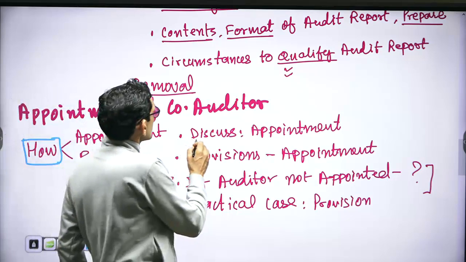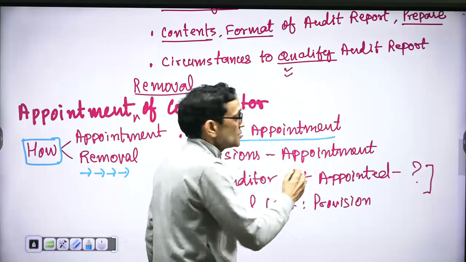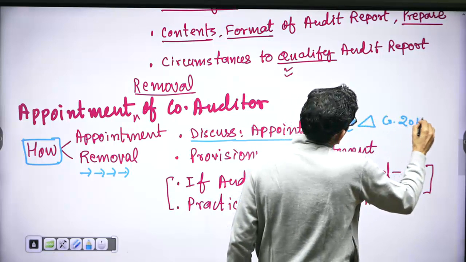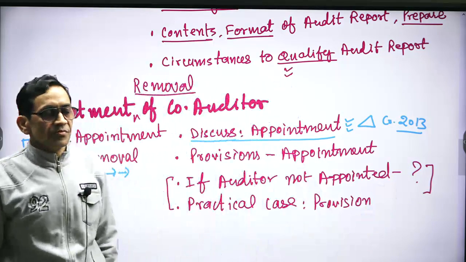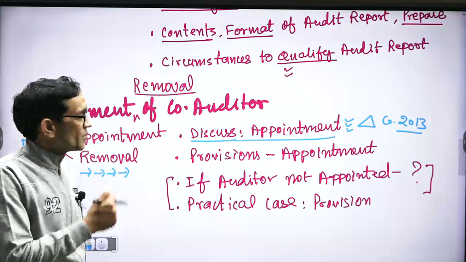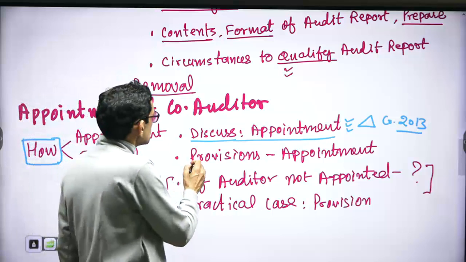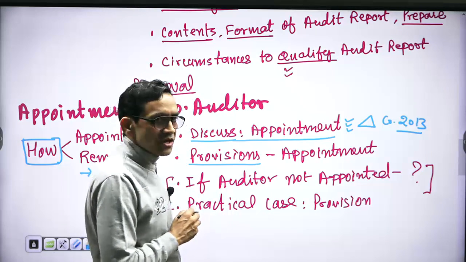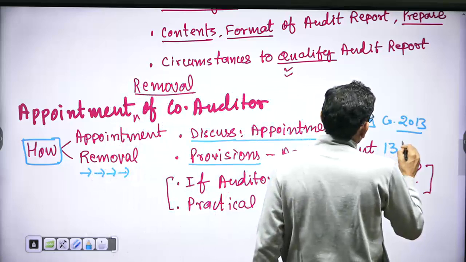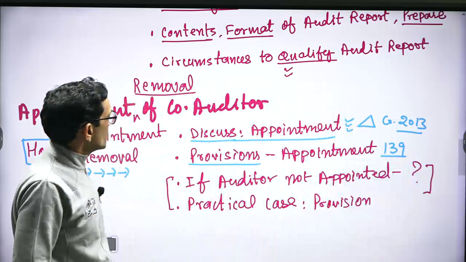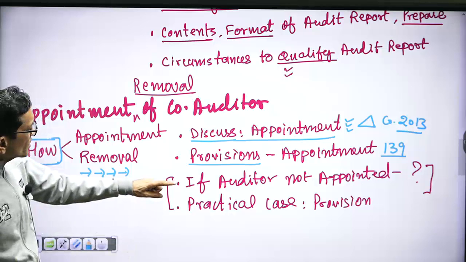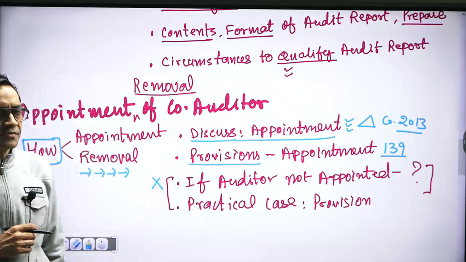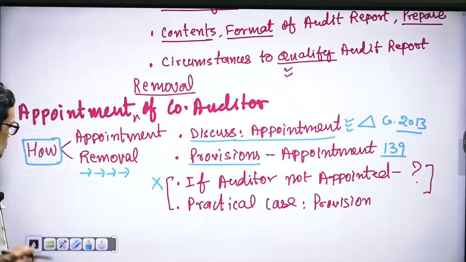You are also asked to discuss appointment. This is an expected question today because there is a major change in the Companies Act 2013. The position before was different and today it is different. We have covered it. And you may be asked a straightforward question, write the provisions of the Companies Act 2013. So you'll write here the provisions of section 139. And a question is asked, if an auditor is not appointed, so I think it is outdated. It is an outdated question, but a similar question may be asked on situations.